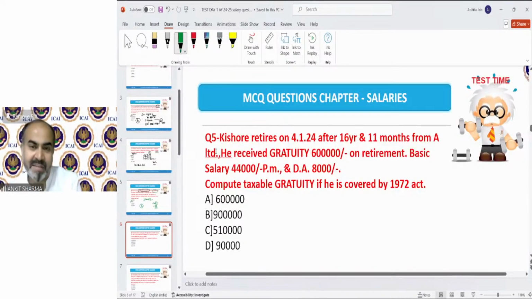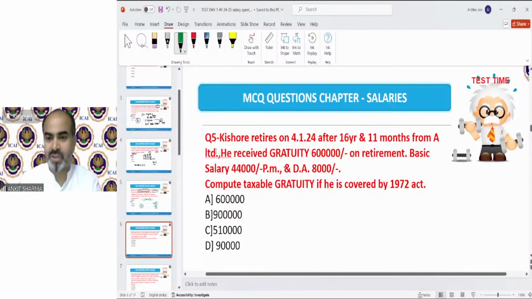For example, if the sale value is 5 lakh rupees, then 20% of 5 lakh, that means 1 lakh rupees, needs to be included. In the question, commission is 20,000 per annum, out of which 20% is on sale. The question is wrong. Where is the sale? If the sale is given, then we will take 20% of that value.